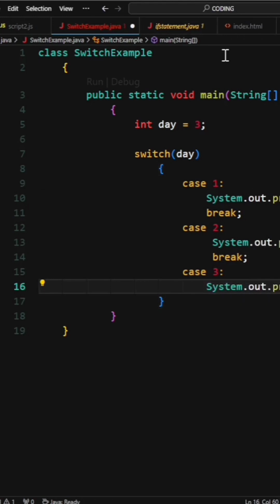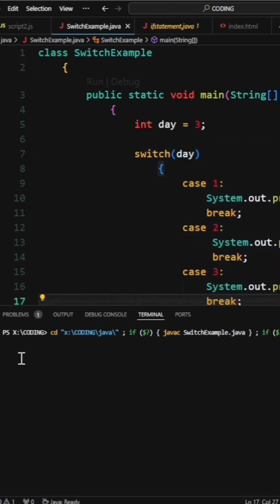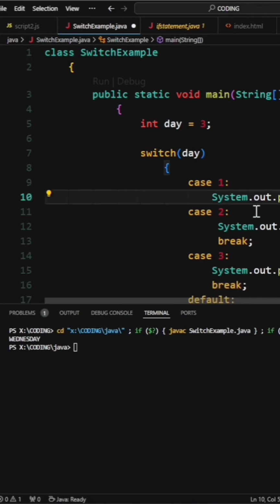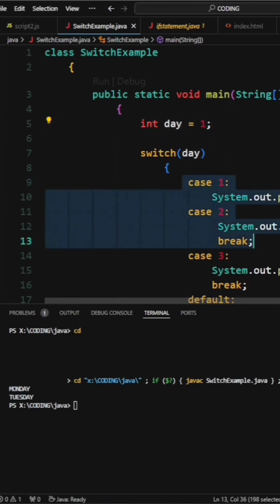Here, day is 3. Therefore, it will print Wednesday. If we write the case without break, this prints Monday, Tuesday when the day value is 1. On the other hand, default handles any unmatched cases.